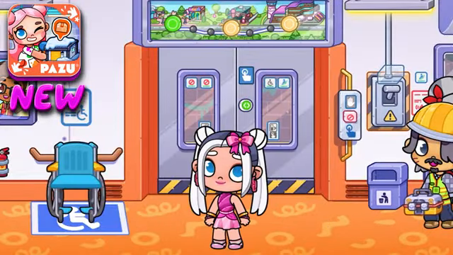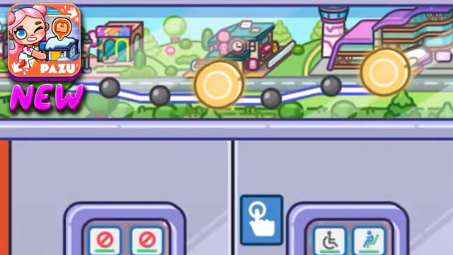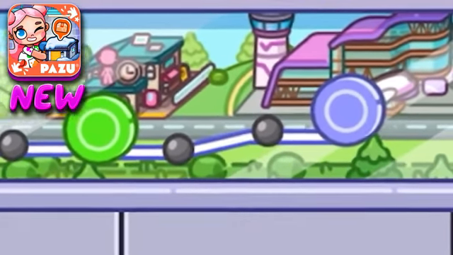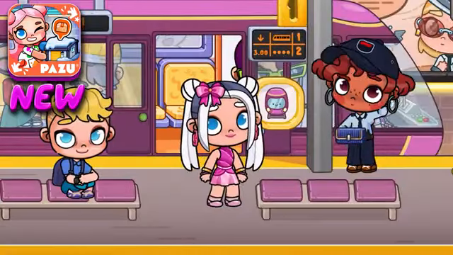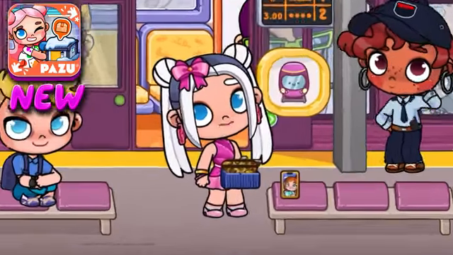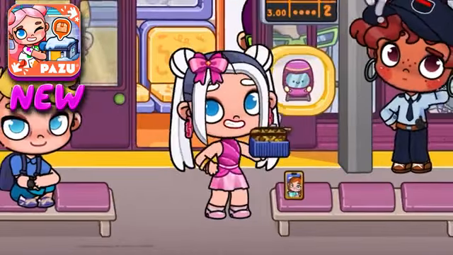But that's not the most important thing. The most important thing is that several metro stations have appeared, and now we can travel between 3 locations. I just arrived at the airport station. There are completely different characters and different secrets here compared to the train station.